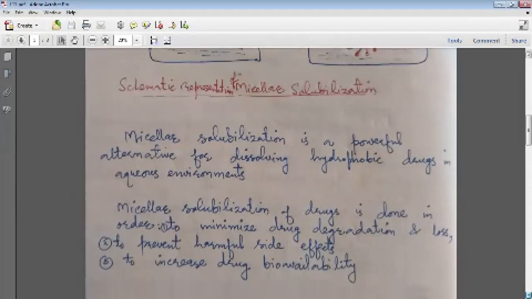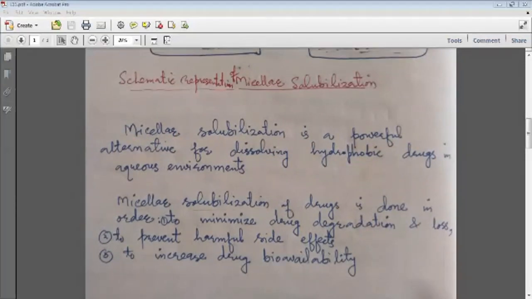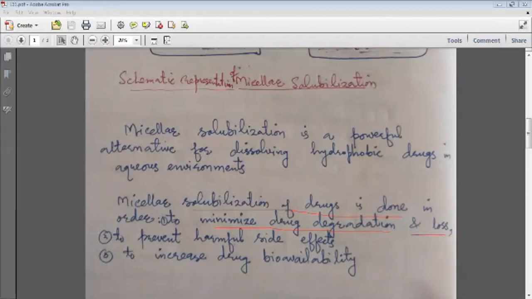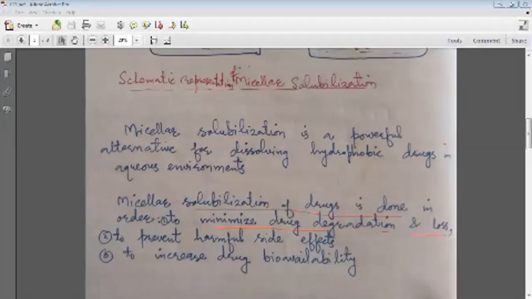One more point you have to remember is that micellar solubilization of drugs is done, first point, to minimize drug degradation and loss. Suppose a person takes a hydrophobic drug without using these solubilizing agents, the drug can go into the stomach and vanish with the acid, or it can go to other parts of the body and cause loss to the drug, as well as harmful effects to the cells.